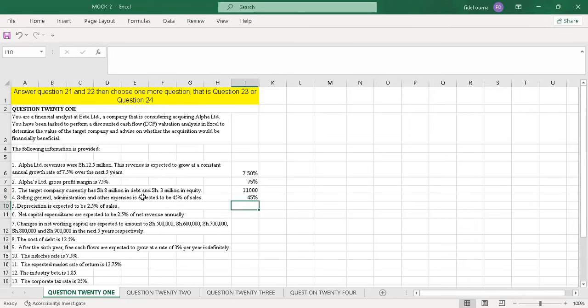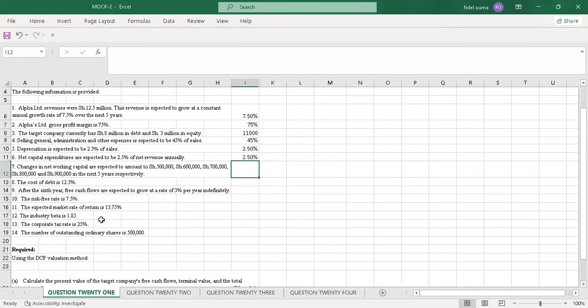Then depreciation is expected to be 2.5% of sales. So 2.5%, that's depreciation. Number 6, net capital expenditures are expected to be 2.5% of net revenue annually. So the net capital expenditure will be 2.5% of revenue. Changes in net working capital are expected to amount to shillings 500,000, shillings 600,000, shillings 700,000, shillings 800,000, and shillings 900,000 in the next 5 years respectively.